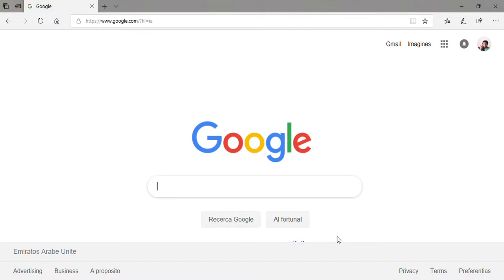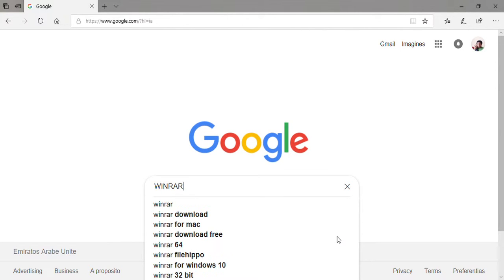Okay guys, today we are showing how to download WinRAR. WinRAR means, if you want to take a file like GTA Vice City, GTA 4, those files are made as RAR files. How we can take a RAR file is so much easier, how we can take it with the WinRAR.